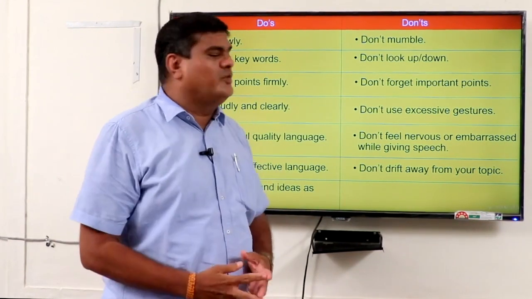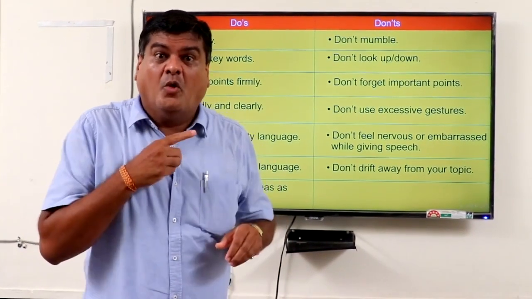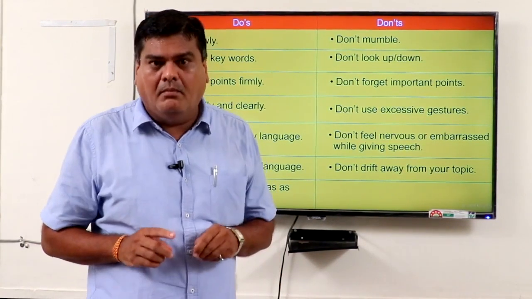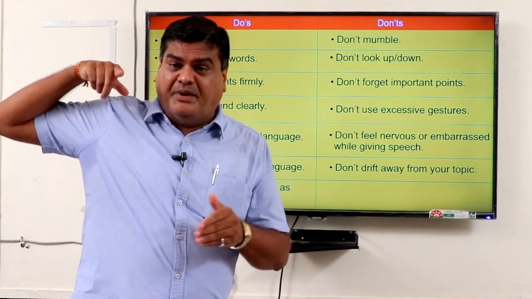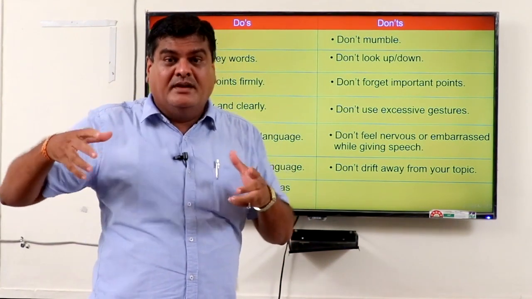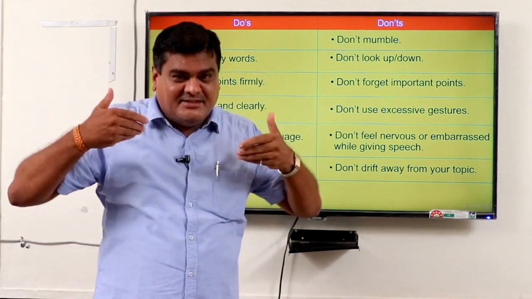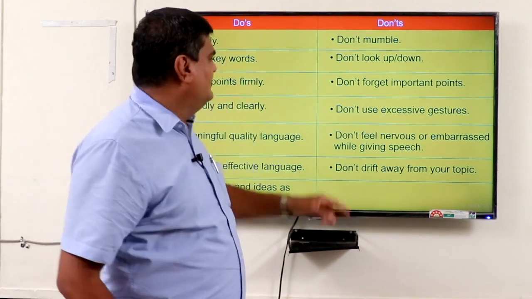Don't use excessive gestures. Gestures here means eyes, nose, mouth, ears. Don't use this type of gestures, because you have to deliver your speech directly toward your public. The public are looking toward you. Just listen: two eyes are delivering and thousands are seeing your speech. So please deliver your speech properly.